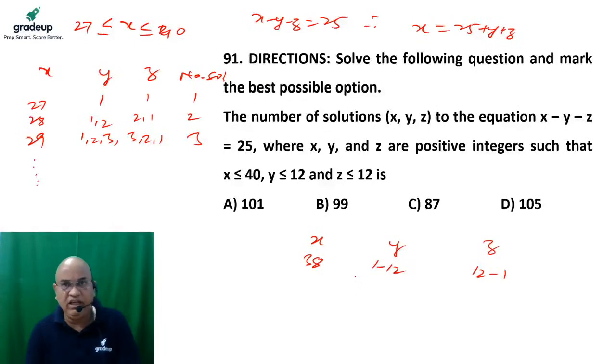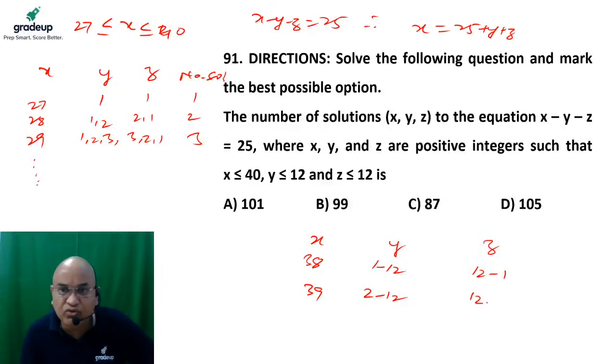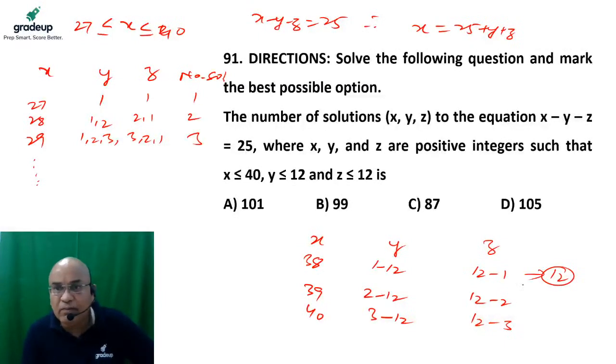If x is equal to 38, then y and z sum to 38. Yes, it is true. No problem at all. So this is 12 and 1. If it is 39, then the value of y is anything from 2 to 12, and the value of z is 12 to 2. If x is equal to 40, then y can hold any value from 3 to 12, and z also can hold any value from 12 to 3. So total possible solutions are 12 here, 11 here, and 10 here.